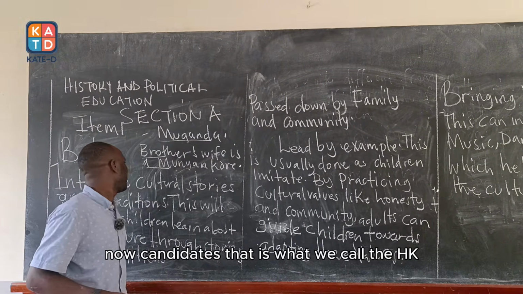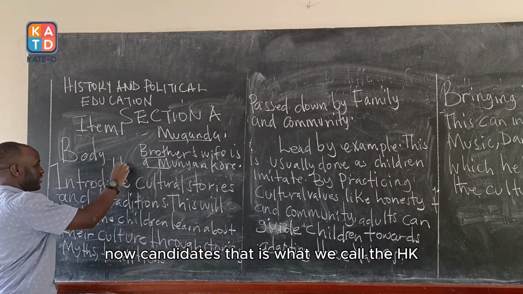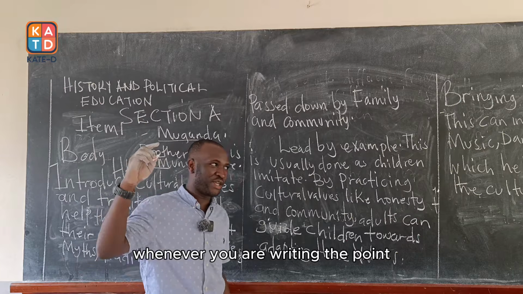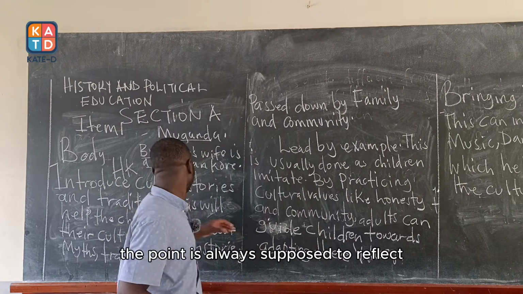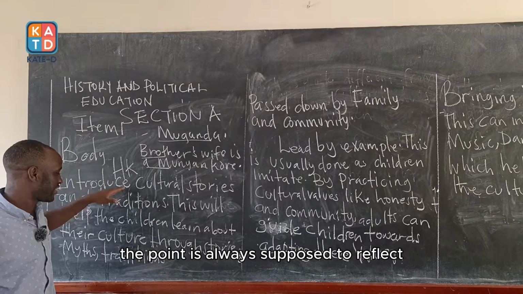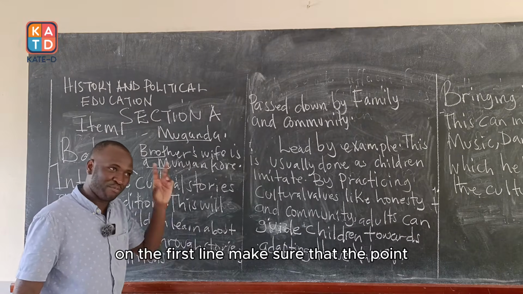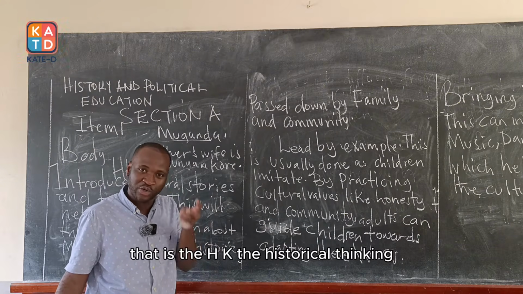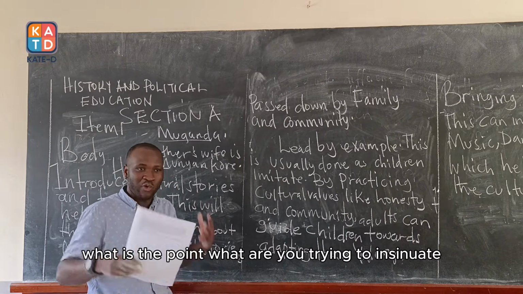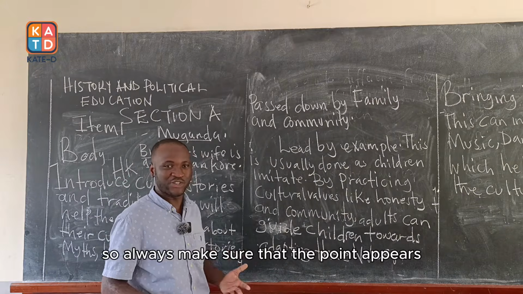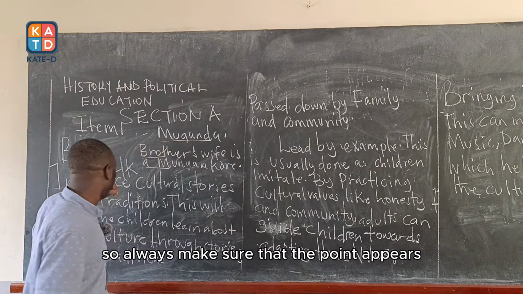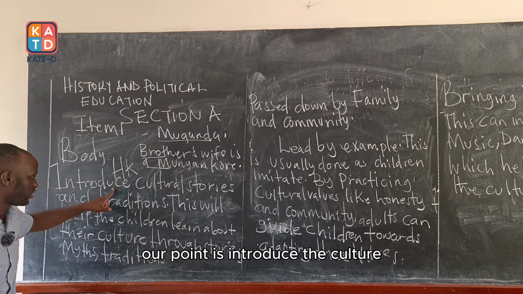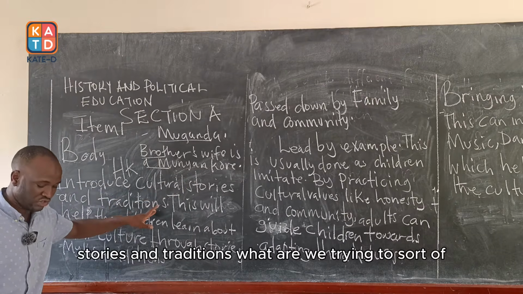Now, candidates, there is what we call the HK. Whenever you are writing, the point is always supposed to reflect on the first line. Make sure that the point reflects on the first two lines. That is the HK, the historical thinking. What is the point? What are you trying to insinuate? So, always make sure that the point appears on the first two lines. Now, in this case, our point is to introduce the cultural stories and the traditions.